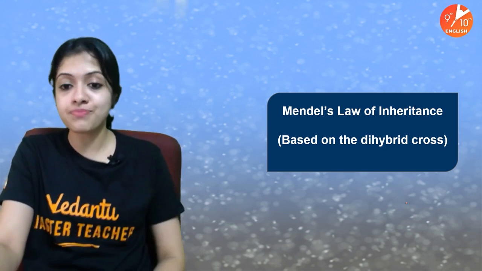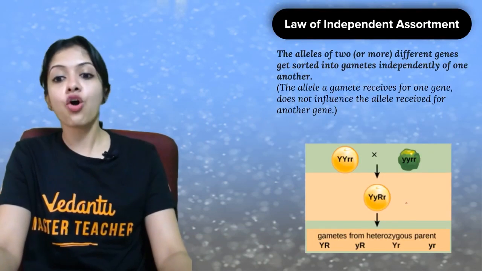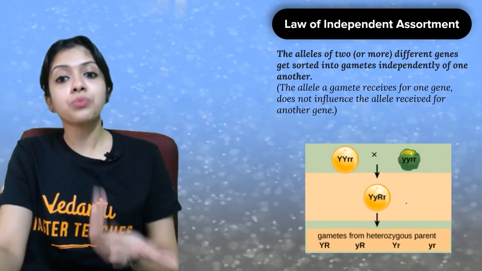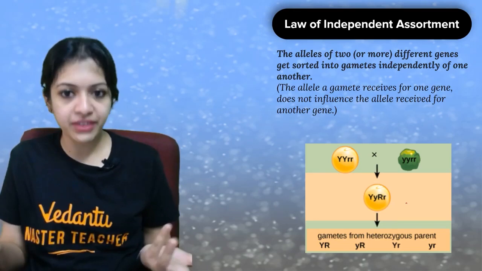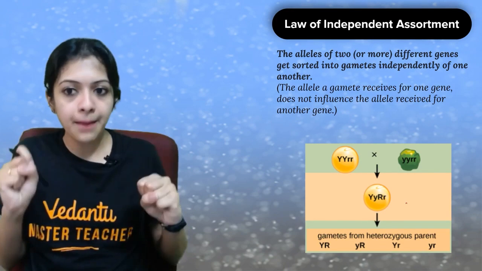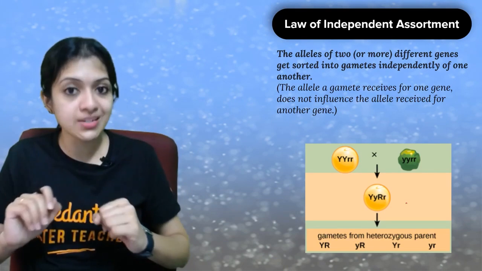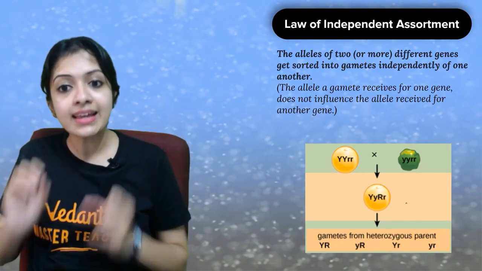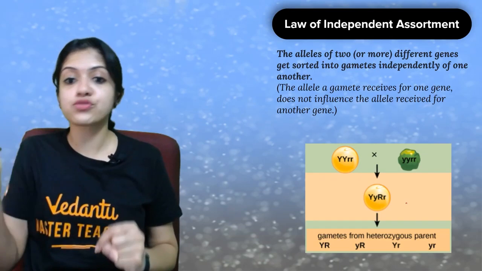law, the third law of Mendel based on the dihybrid cross, which is right here. This is called the law of independent assortment, in which Mendel stated that the alleles of 2 or more different genes get sorted into gametes independently of one another. In simple words, what I have written for you in brackets here, the allele a gamete receives for one gene does not influence the allele received for another gene.